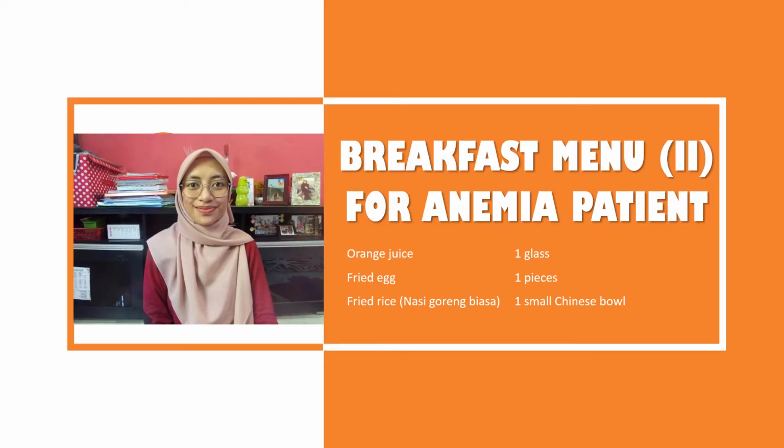Okay, so now I will explain more about the second breakfast menu for anemia patients. For this menu, we have 1 glass of orange juice, 1 piece of fried egg, and 1 small Chinese bowl of fried rice. Okay, the first one is orange juice.